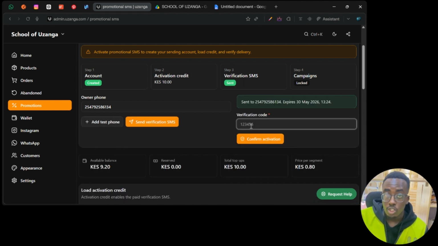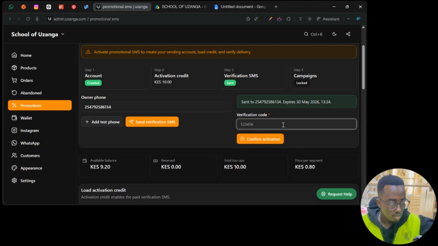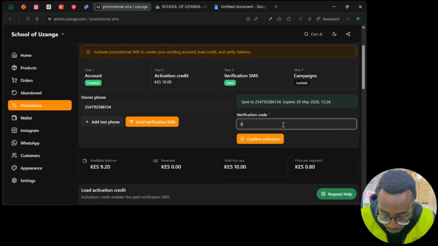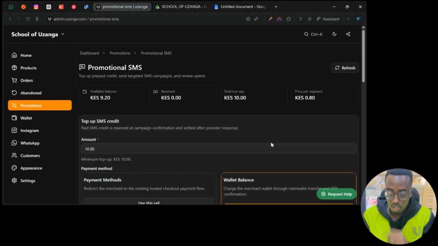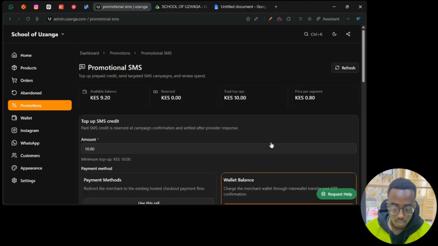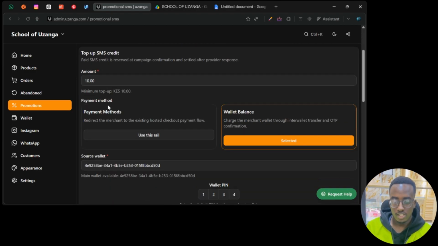Now I will need to check my phone. Let's see if I get it here. Nice. 922-310. 92,310. Go ahead and activate it. So now our account is activated, and in our wallet we have 9.2 shillings that we can use to test.